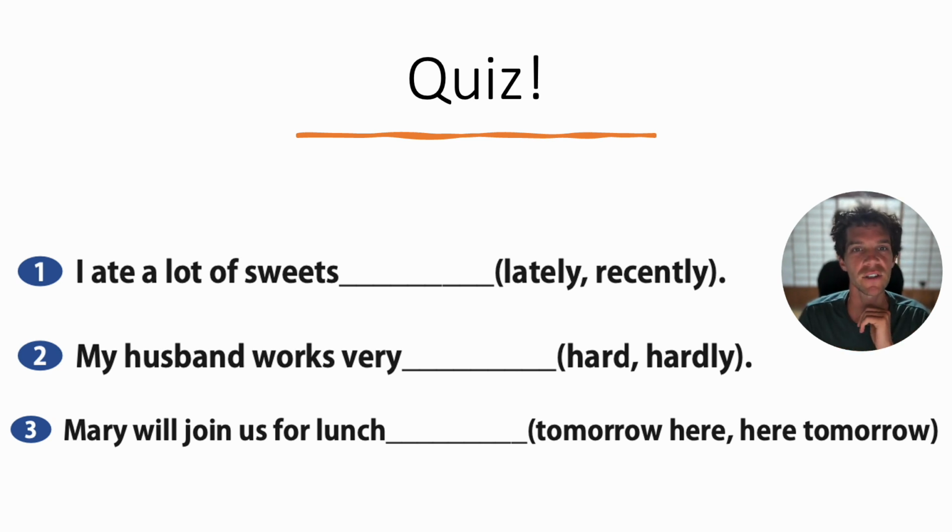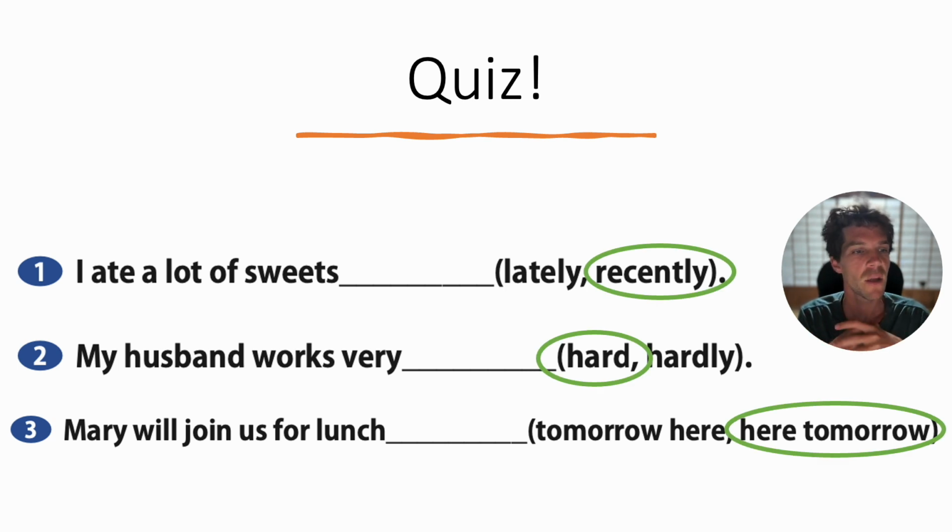Okay, here are the answers. Ta-da! Number 1, I ate a lot of sweets recently. Why do we use recently? Because of the past tense. I ate a lot of sweets. If you want to use lately, you must use the present perfect. For example, I have eaten a lot of sweets lately. Remember, recently can be used with both. I ate a lot of sweets recently, or I have eaten a lot of sweets recently. And recently kind of sounds more recent, more close to the current time, compared to lately, farther in the past.